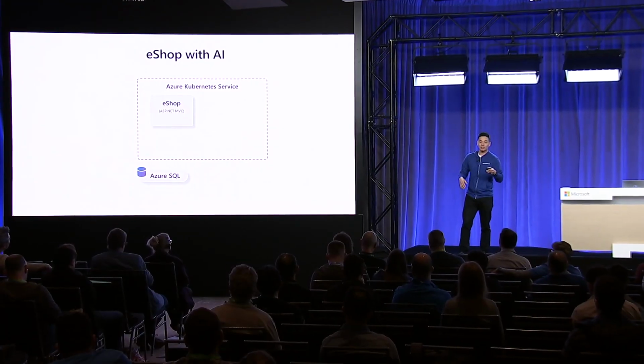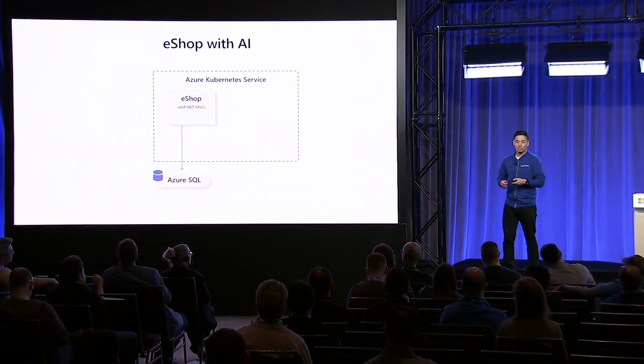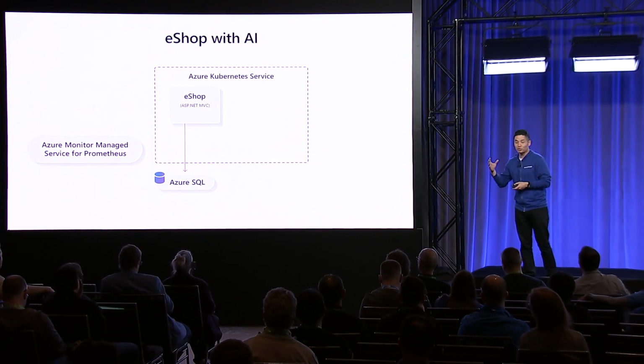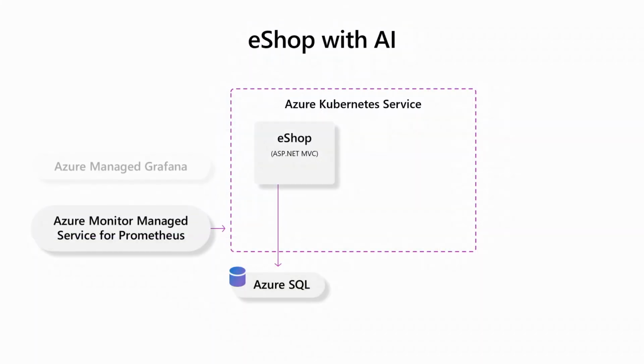Yeah. So let's talk about the application in its current form. This is the eShop on web application. It's an ASP.NET MVC app, and it's hosted on a Kubernetes cluster. The application gets its data from an Azure SQL database, and the metrics are being scraped by Azure Managed Prometheus, which just went GA today. And to visualize all those metrics, we have it integrated with Azure Managed Grafana as well.